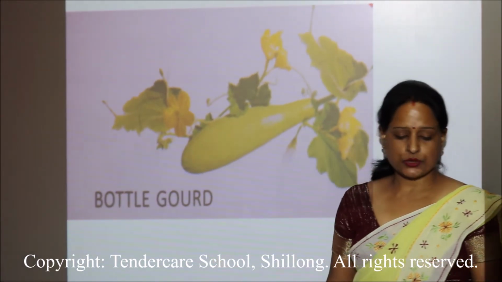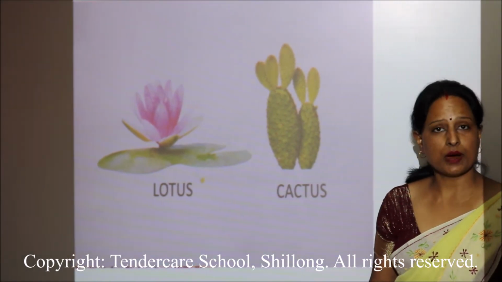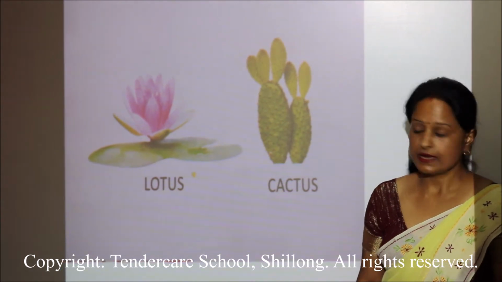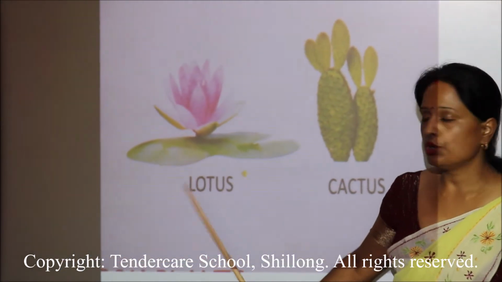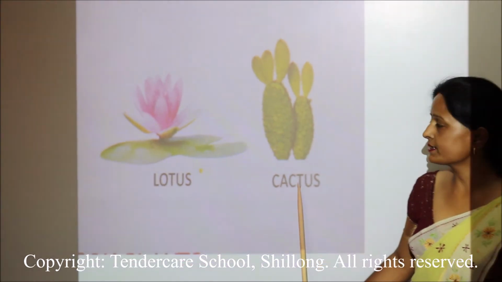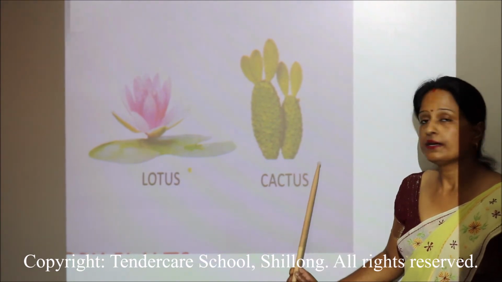Now where do plants grow? Plants grow in land also and plants grow in water also. The plants which grow in water are called water plants, like the lotus. Lotus grows in water. Now what is this, children? This is cactus. Cactus mostly grow in desert.